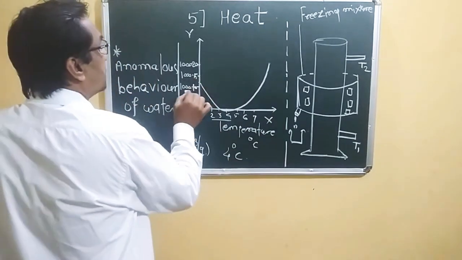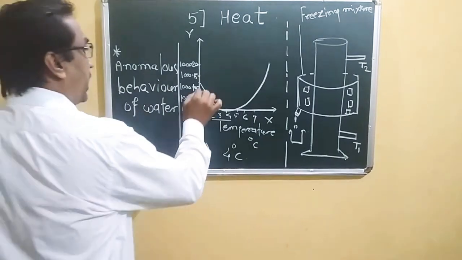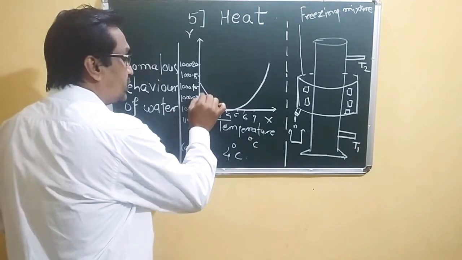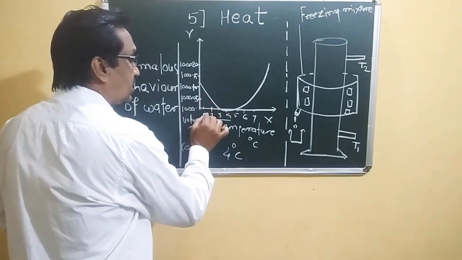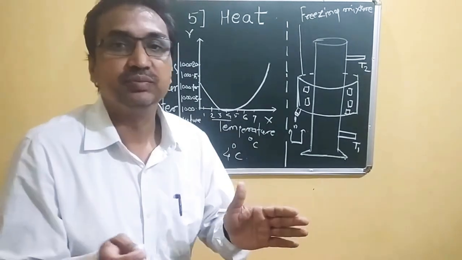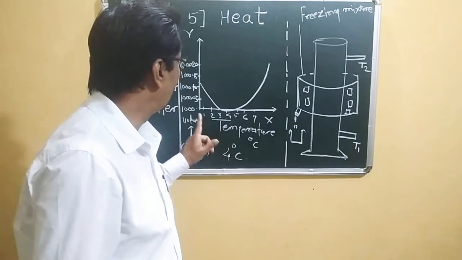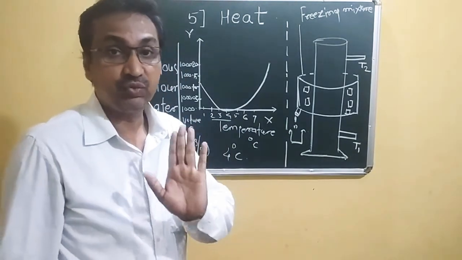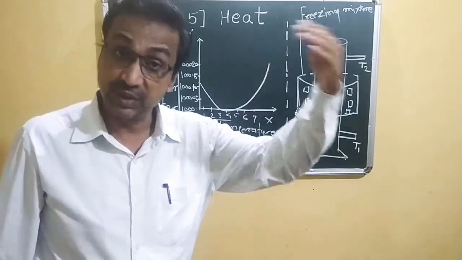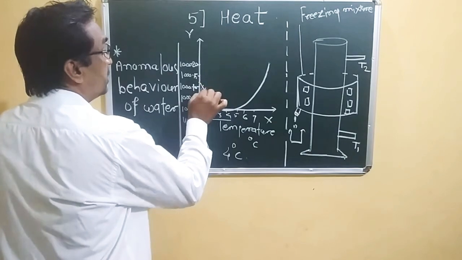Initially the volume is 1000.1 at 0 degrees Celsius, but the volume decreases as the temperature rises from 1, 2, 3, 4. After 4, its volume increases afterwards, but its volume decreases from 0 to 4 in this region.